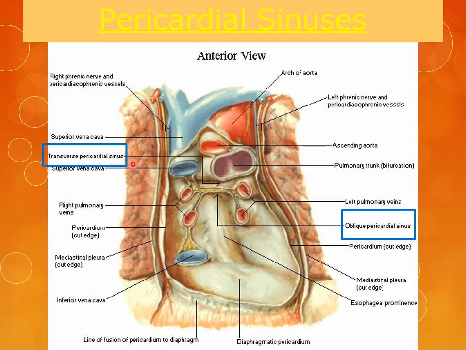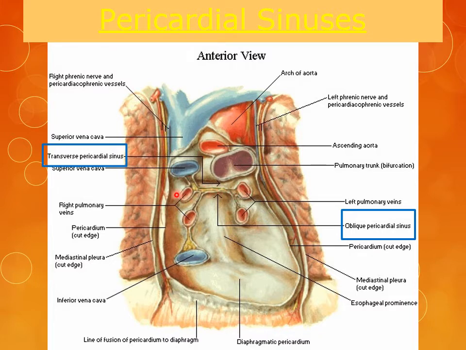So again, this is the transverse pericardial sinus, which is present on the anterior aspect of the heart between the superior vena cava, ascending aorta and the pulmonary trunk. This is the transverse pericardial sinus, and this oblique one is the oblique pericardial sinus, which is present on the posterior aspect of the heart.